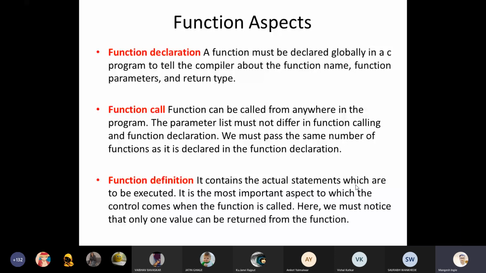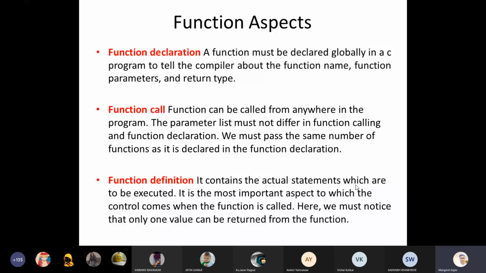So that is the meaning behind this line. The parameter list must not differ in function calling and function declaration. Means in function calling and function declaration, the parameter list must be the same. Parameter list must be the same means the parameter list and their values must be the same. We must pass the same number of arguments as declared in the function declaration.